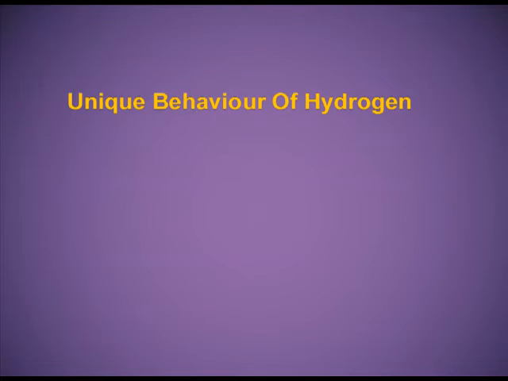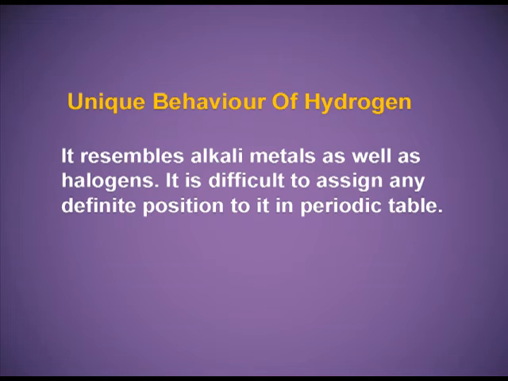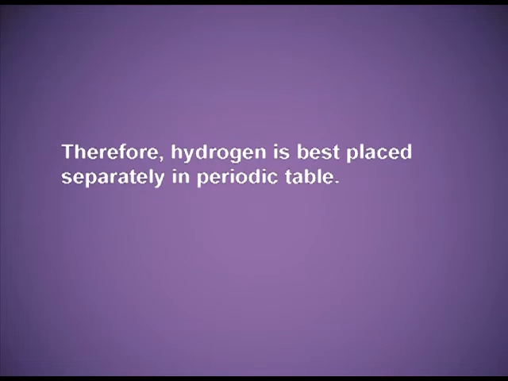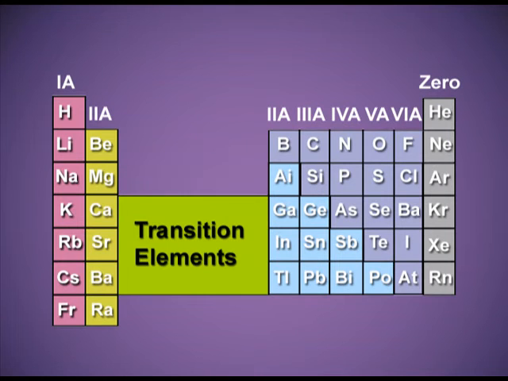Unique behavior of hydrogen. It resembles alkali metals as well as halogens. It is difficult to assign any definite position to it in periodic table. Therefore, hydrogen is best placed separately in periodic table. Initially, the position given to hydrogen was above lithium, that is with the alkali position.